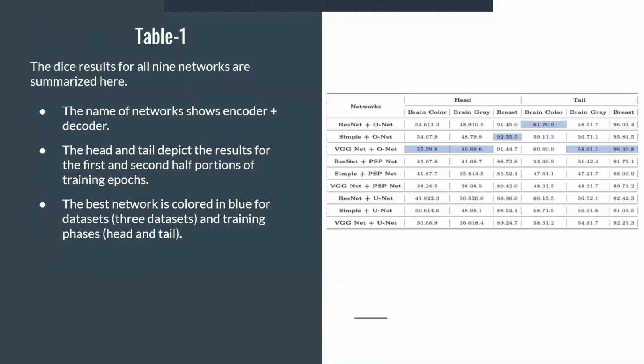So coming to the results, as we can see in table 1, the dice results for all 9 networks are summarized here. Here we use ONET with the 3 different encoders and decoders, and PSPNet and UNET, and we compare these. The name of the networks shows the encoders plus decoders. The head and tail depict the results for the first and second half portions of the training epochs. The best network is colored in blue for datasets and training phases, head and tail.